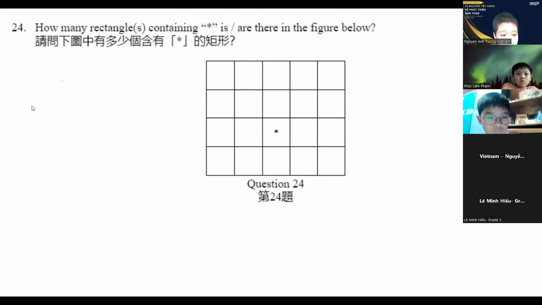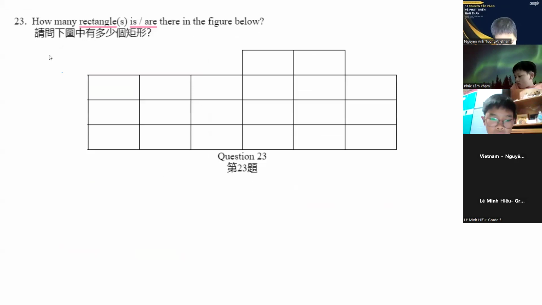Yes po, I have a question. Okay, what's your question? For 23, what was the answer? It should be 138 for 23. Thank you po. Does one singular square count as a rectangle? Yes, it counts as a singular rectangle.